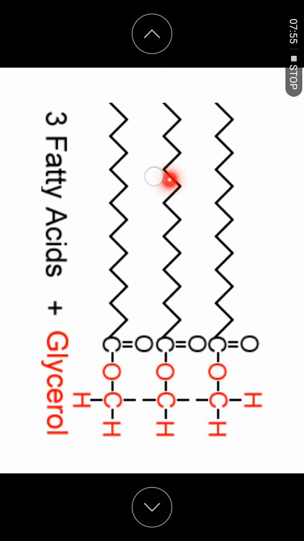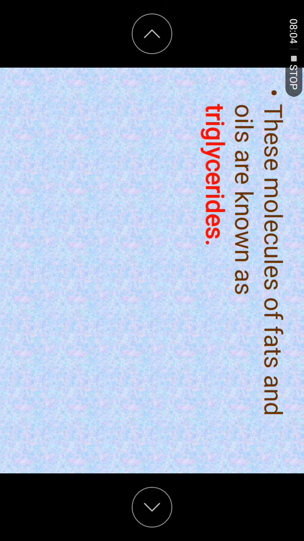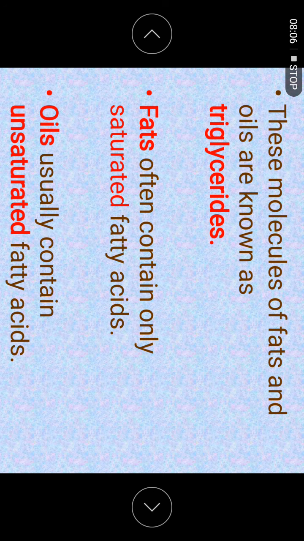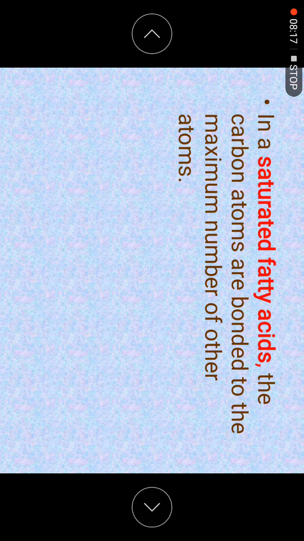Here is all single bond. If you have any 2 lines present anywhere along the fatty acid, then we call this an oil, no more a fat. Fats contain all single bonds, so we call them saturated fatty acids, and oil is unsaturated because it consists of double bonds.